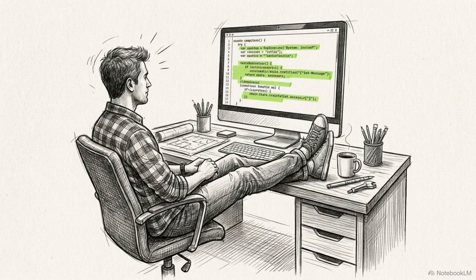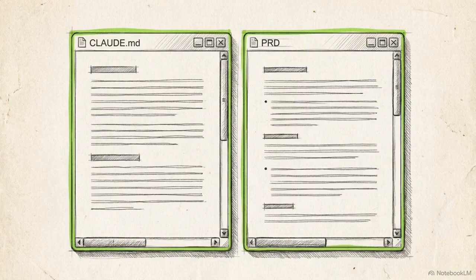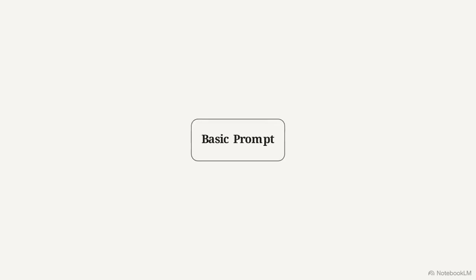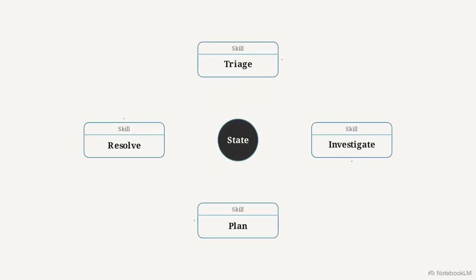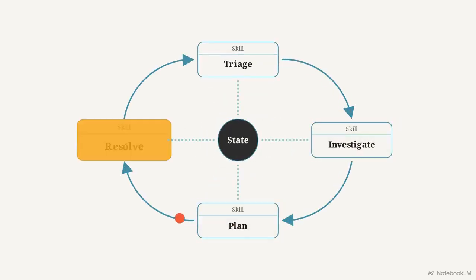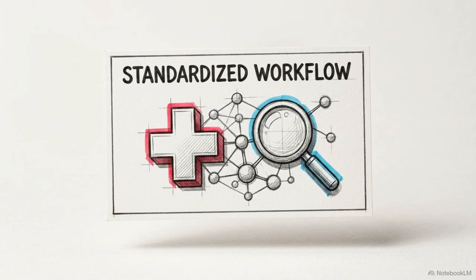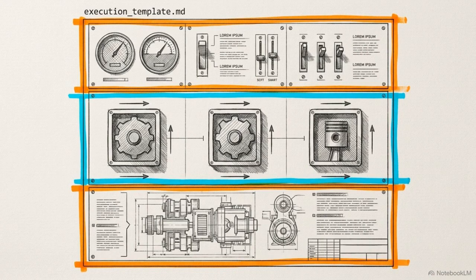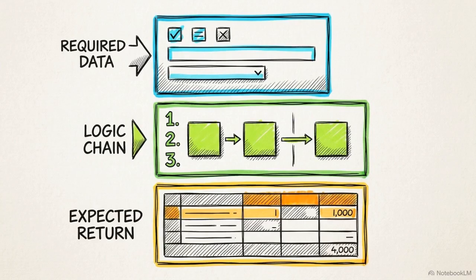Once the baseline constraints are in place, we can scale to Tier 2 workflows, targeting repetitive, multi-step engineering processes. Any task performed more than twice, like incident triage or cross-service investigation, should be modularized into a skill. A skill is a reusable markdown file encoding a fixed workflow. It demands explicit inputs, dictates a rigid sequence of execution steps, and requires a defined output template.